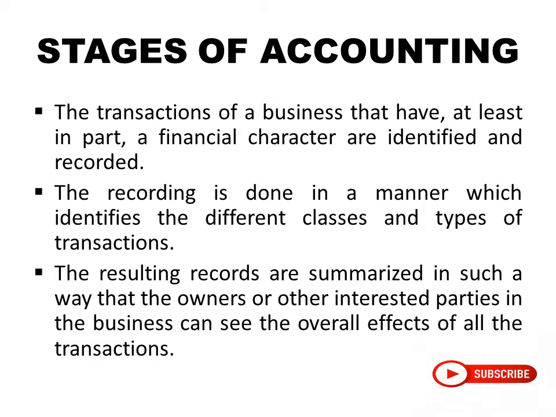And the third stage is that the resulting records are summarized in such a way that the owners or other interested parties in the business can see the overall effects of all the transactions. Then they are summarized and interpreted in such a way that the owners, or the interested parties like creditors, debtors, shareholders and all, should know the overall effects of the transactions, whether the organization is in profit or in loss, or whether they are earning well and getting their return from the organization or not. So these are the three stages of accounting.